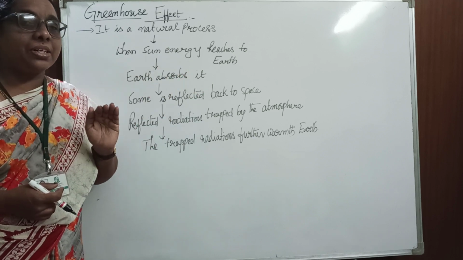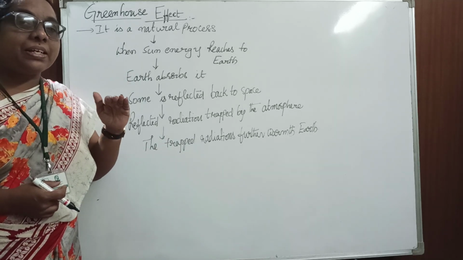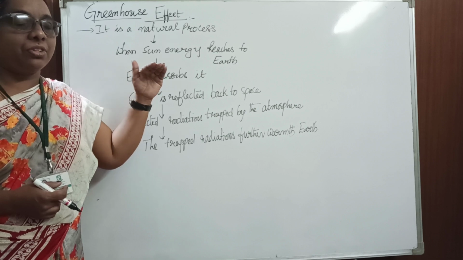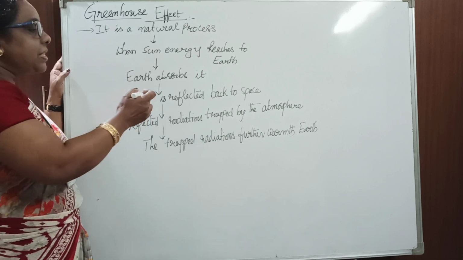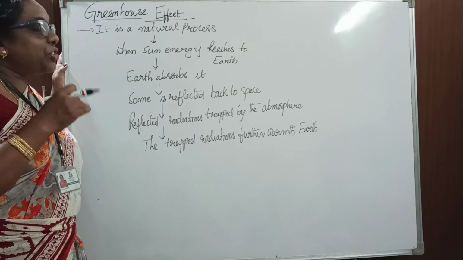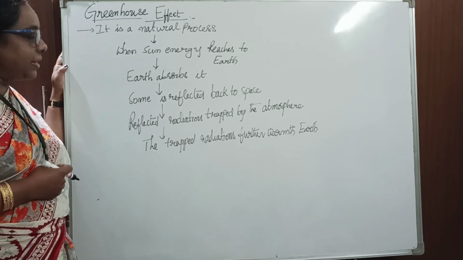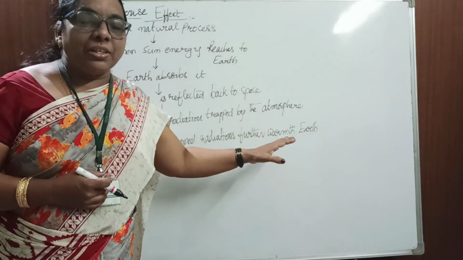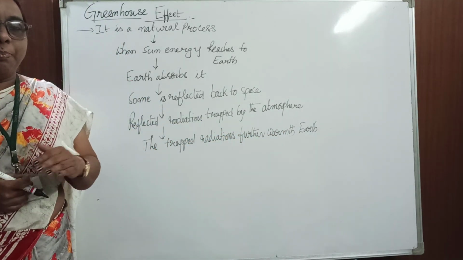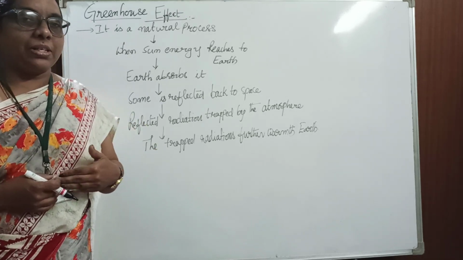Some of the radiation energy reflects back into the atmosphere or back into space. That radiation is trapped by the atmosphere, and the trapped radiation further makes the earth very warm.